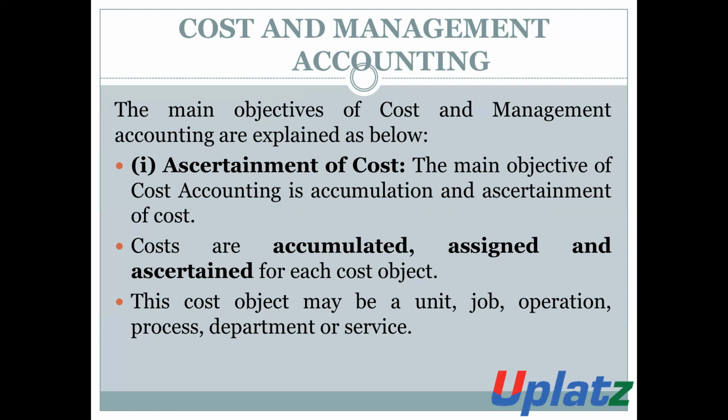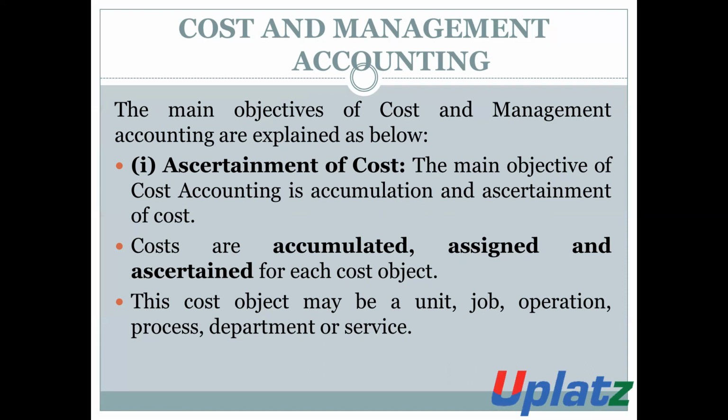This cost object may be a unit, a job, an operation, a process, a department, or a service.